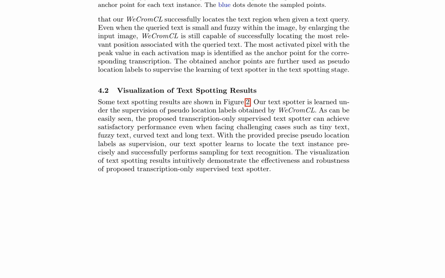These anchor points are then used as pseudo-location labels to supervise the learning of the text spotter in the subsequent text spotting stage. The visualization of text spotting results showcases the method's capability to handle various types of text instances, including those that are difficult to detect due to their size, orientation, or clarity. By leveraging a transcription-only supervised approach, this method eliminates the need for expensive bounding box annotations, making it a more efficient and cost-effective solution for text spotting tasks.